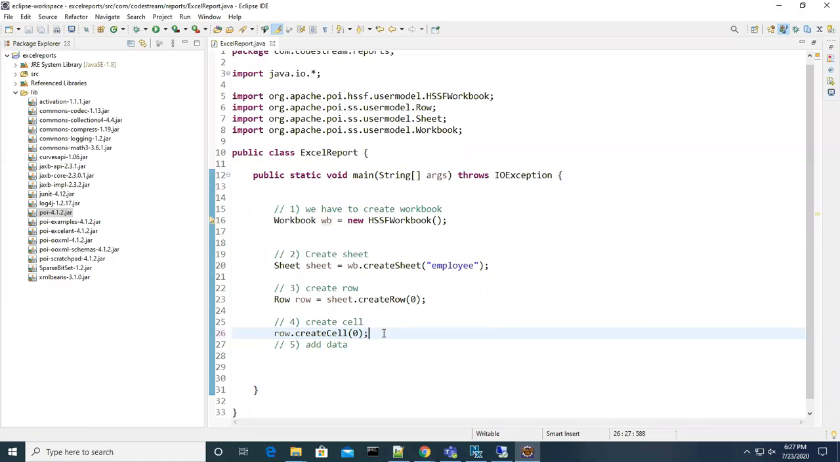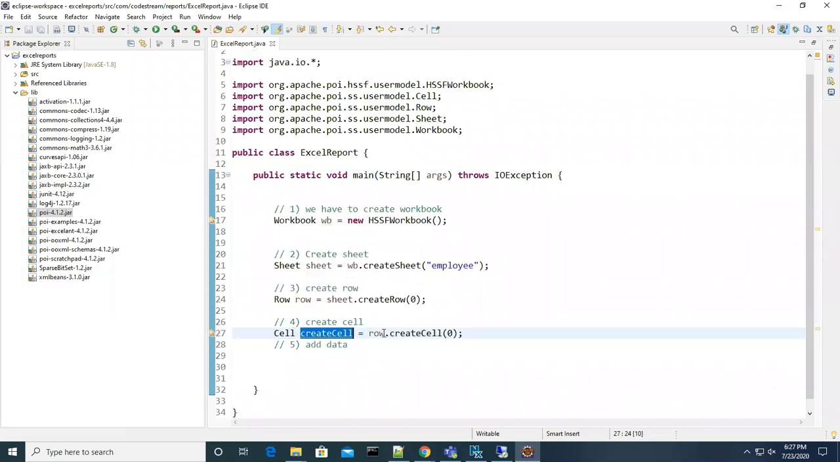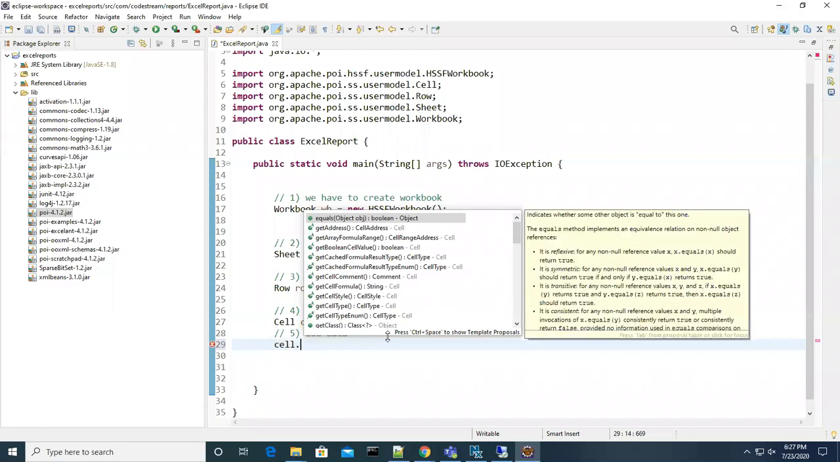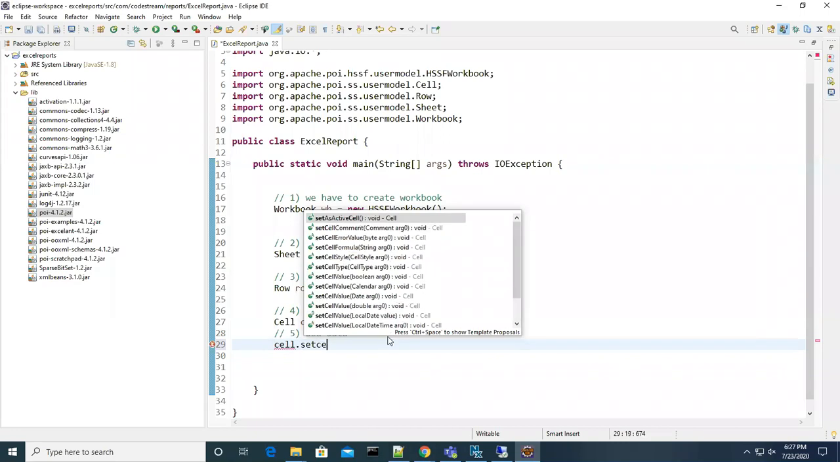Once you have created the cell, what is the return type? If you press Control 1, it will automatically give you the option to assign to a local variable, or else you can type it yourself. I created a cell, and then cell dot, you have to set the cell value. That cell value may be a string, a date, a double, or anything you can give.